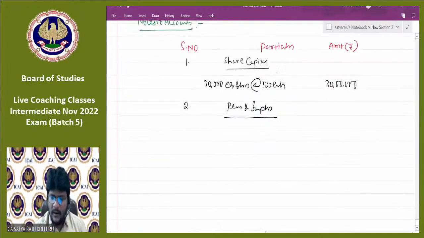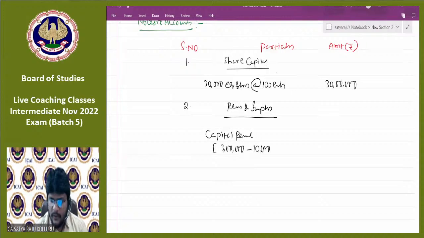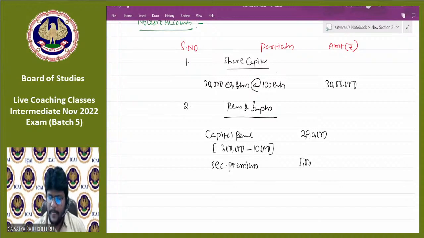So come here under reserves and surplus. First start with capital reserve. In the inner column you can represent 3 lakhs minus 10,000, which is 2,90,000. And next, securities premium will be there for how much? 5 lakhs. Sir, drafting the balance sheet is an art, guys.